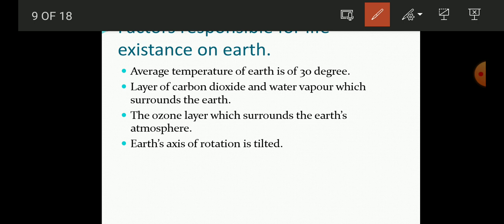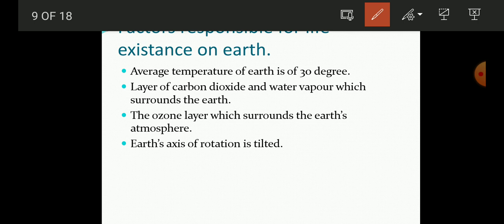Now here, as you know students, on the planet Neptune the temperature is very low, it is a gas and ice giant, as you can say. So there you can't survive easily, because the temperature is so low.